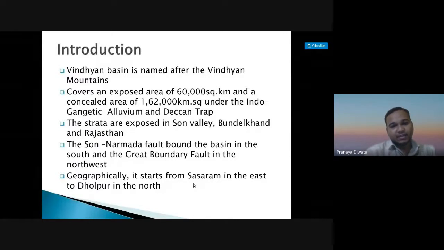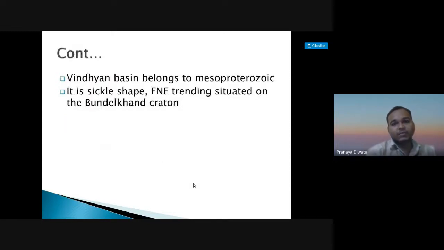The Sun Narmada fault bounds the basin in the south and the Great Boundary Fault in the northwest. Geographically, it starts from Sasaram in the east to Dholpur in the north. Vindhyan Basin belongs to the Mesoproterozoic, and it is sickle shaped, east-northeast trending, situated on the Bundelkhand Plateau.